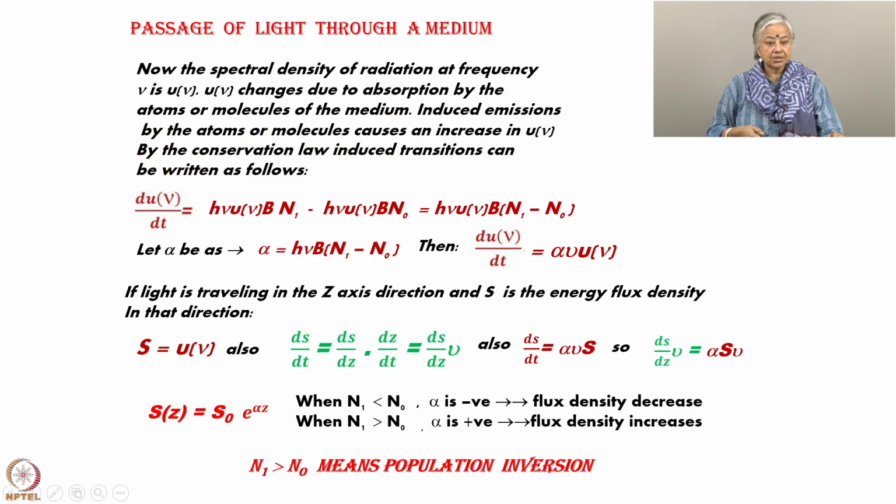Okay. There is a slide glitch maybe. I can put it as u nu. It came as a question mark there. This is u nu. Okay. So, u nu, as I am saying, is the spectral density.